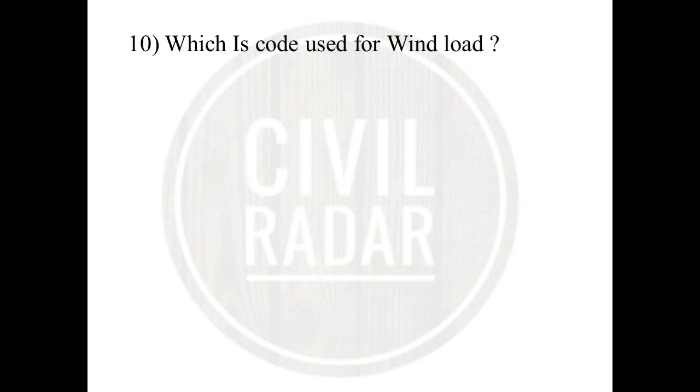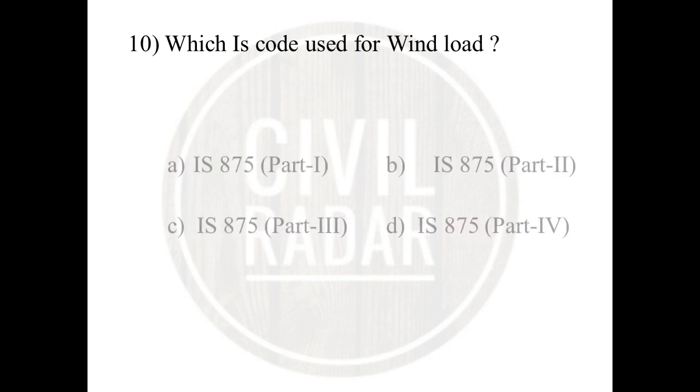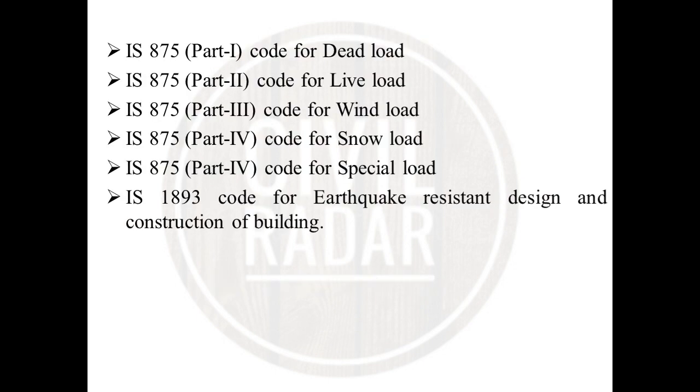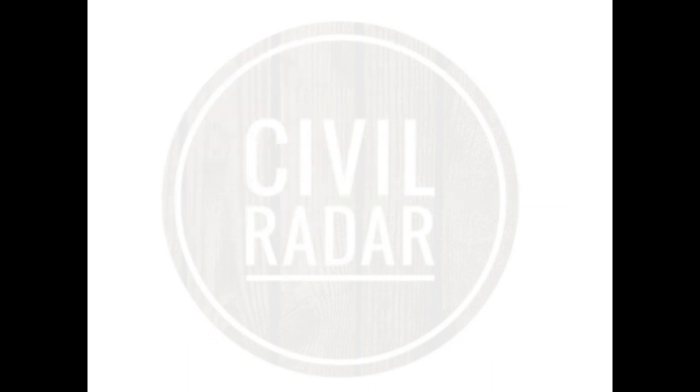The next question: which IS code is used for wind load? IS 875 part 1, 2, 3 or 4? The answer will be IS 875 part 3. IS 875 part 1 is for dead load, part 2 is for live load, part 3 is wind load, part 4 is snow load, and part 5 is for special loads. IS 1893 is the code for earthquake resistant design and construction of buildings.